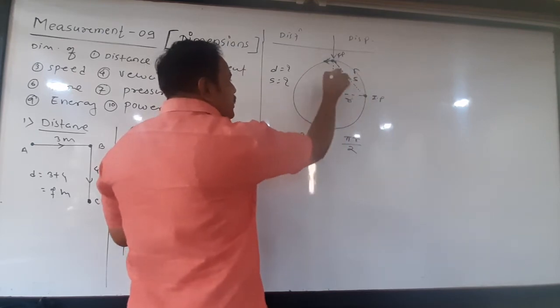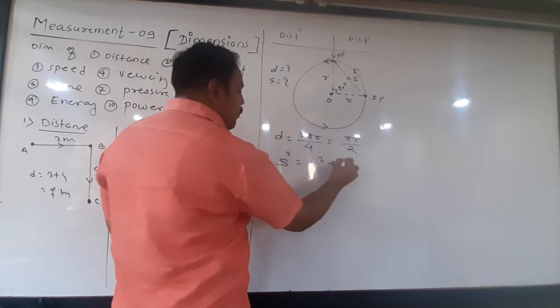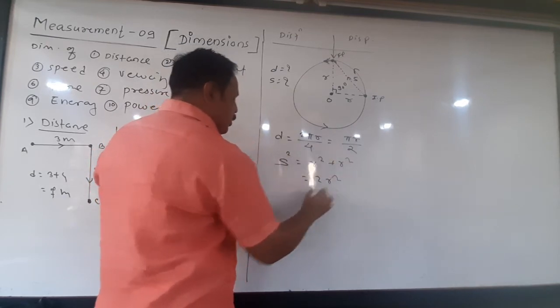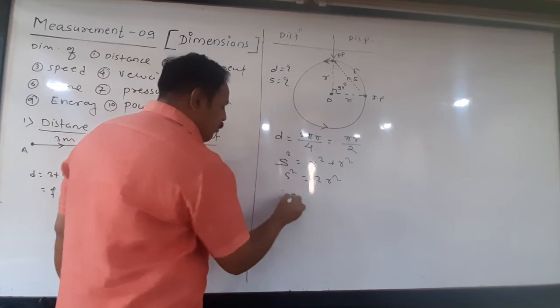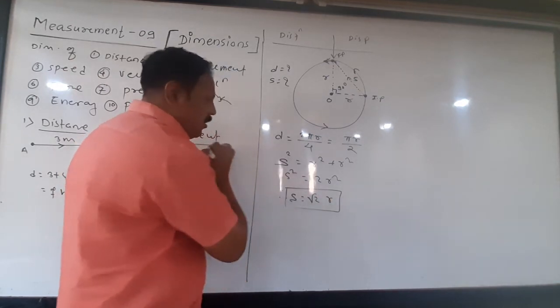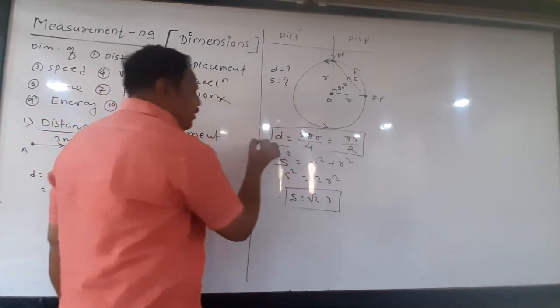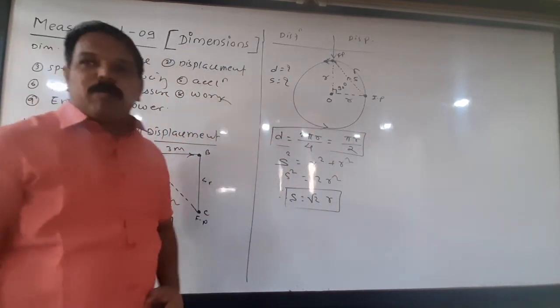This is R, this is R. Again, we can use the Pythagoras theorem. So S square is equal to R square plus R square, that is 2R square. Therefore, S is equal to root 2 into R. This is the distance traveled by the body and this is the displacement of the body.